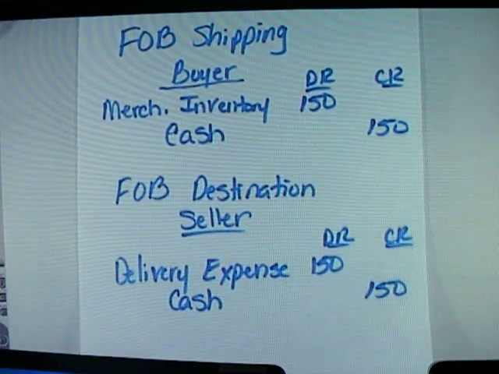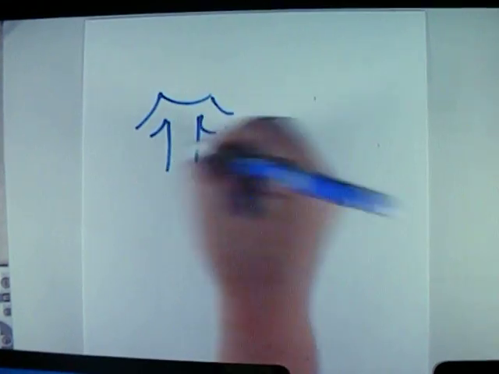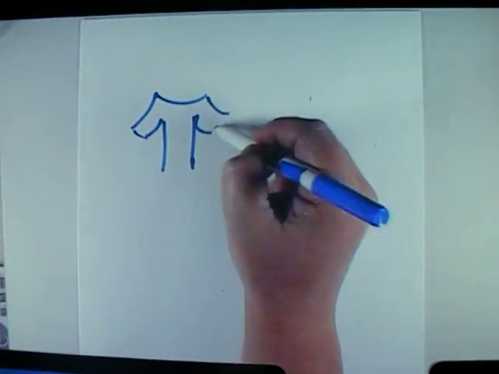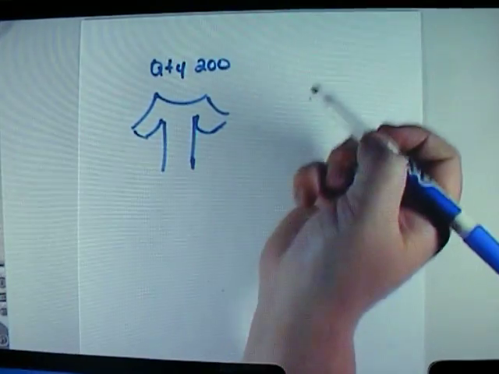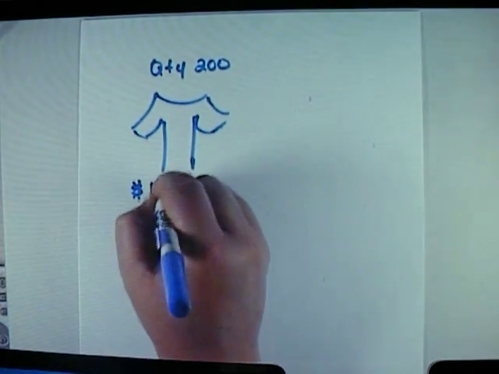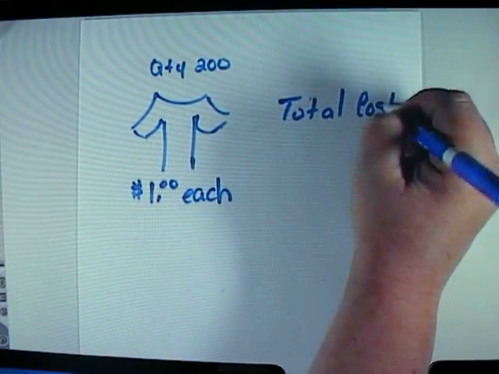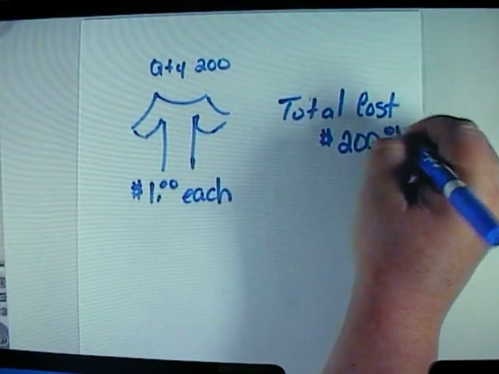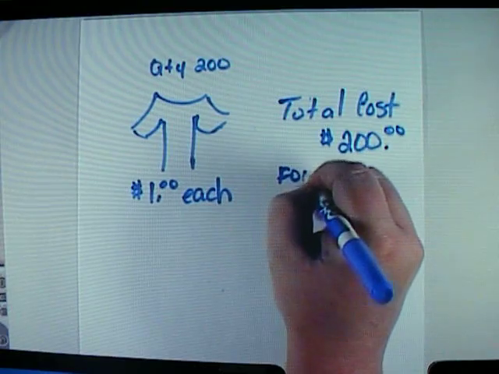And I want to kind of give you a brief example here. Keep in mind, I'm not an artist, I'm simply just an accountant, so I'm going to give you a brief demonstration here with a t-shirt. Let's say that I buy a t-shirt, and let's say I buy 200 of these t-shirts, okay? So I'm going to buy a quantity of 200, and each cost me $1 each, okay? So this is a total cost of $200, all right? And my delivery, or my freight on board, actually cost me $50.